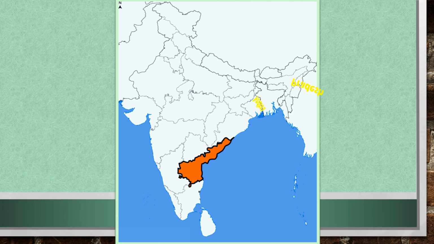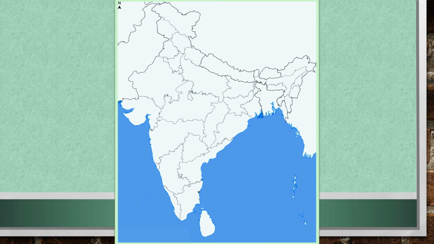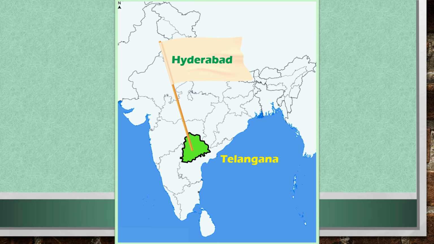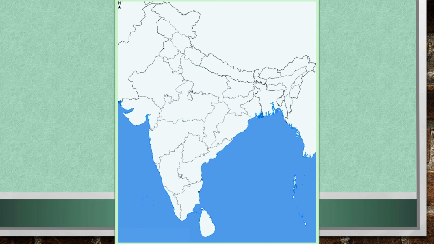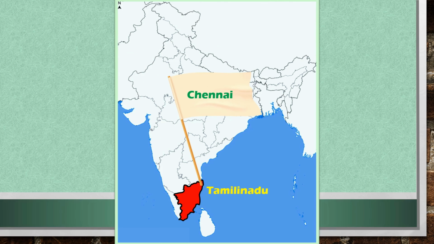This is Andhra Pradesh. Amaravati is the capital city of Andhra Pradesh. This is Telangana. Hyderabad is the capital city of Telangana. This is Tamil Nadu. Chennai is the capital city of Tamil Nadu.